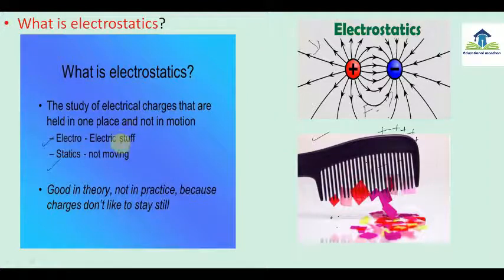This word electrostatics is made of two words, electro and statics. Electro means electric stuff, that means electric substance, like stone, wire, or any substance. Stuff means any substance. Statics means rest, that is, not moving. So electrostatic means electric stuff not in a moving position, that means electric charges.